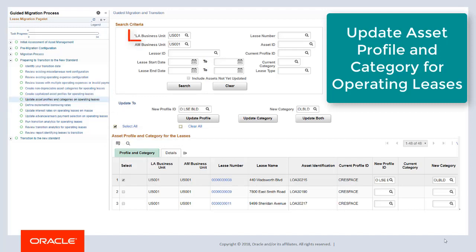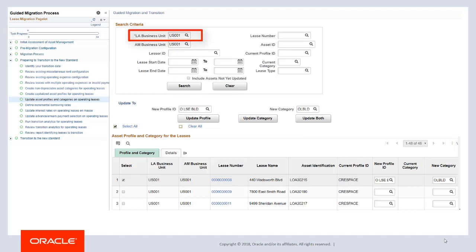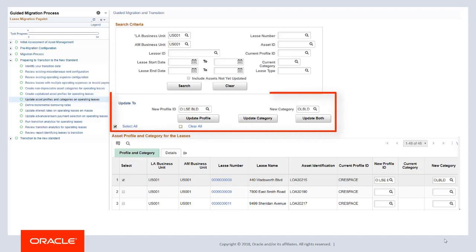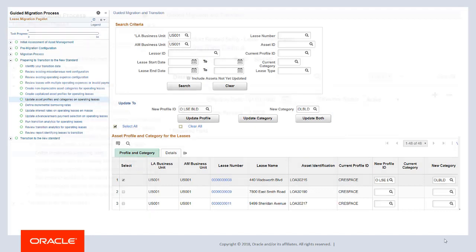This task applies to leases originating in LA primarily, but it also applies to AM leases that do not have an asset profile. Asset profiles and categories are required on all operating leases before they can be capitalized. To update assets en masse, select a new asset profile. The new asset category defaults into the page based on the asset profile configuration. Then select specific assets to update in the grid. You can update the profile, category, or both.